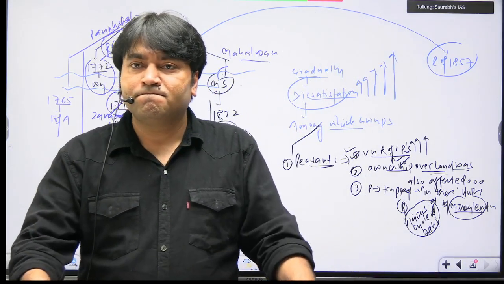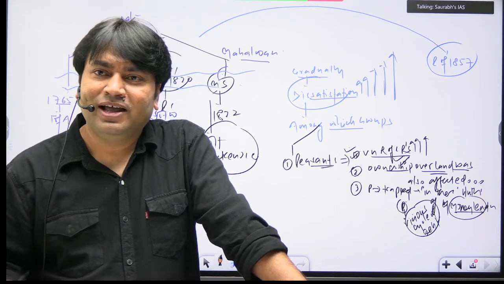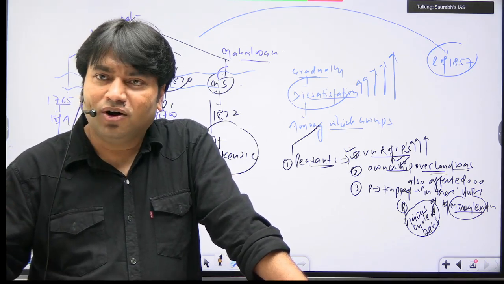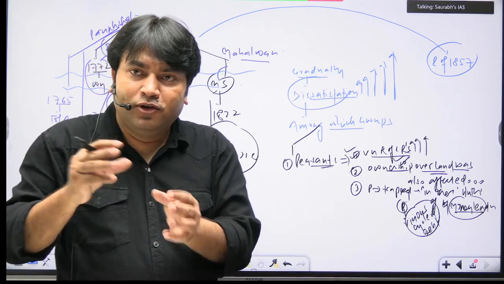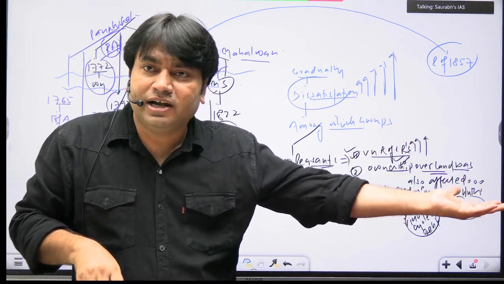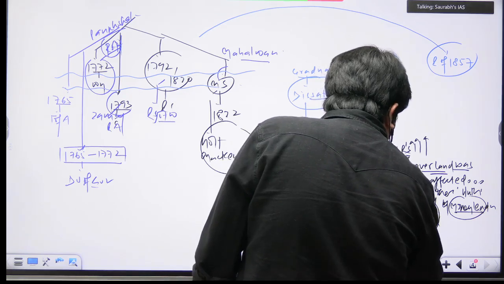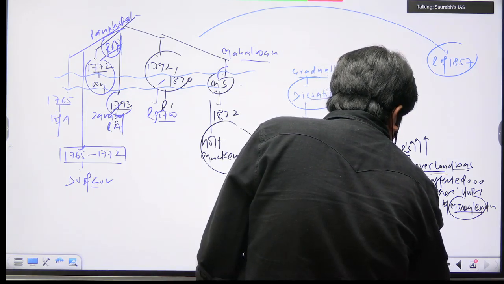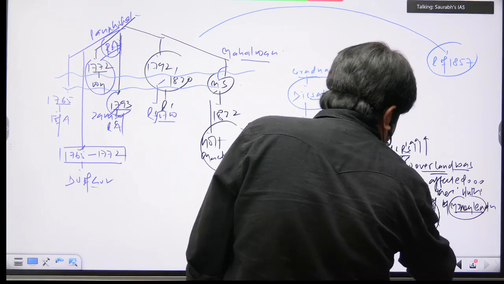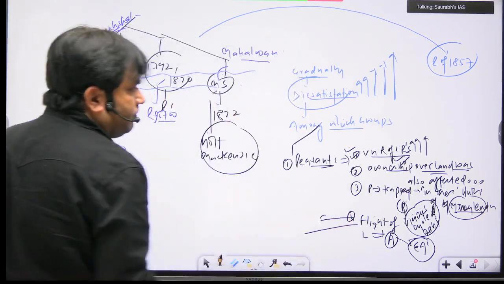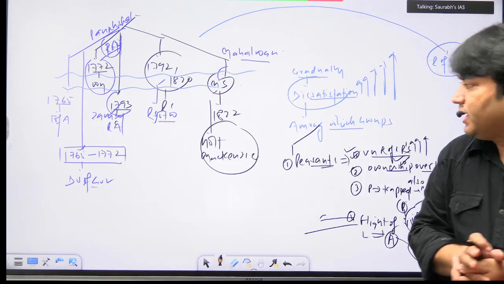Okay, so there are two options: sell your land and migrate to cities to join some other economic activities. This will happen or not? Do you think there will be a flight of labor from agriculture to other economic activities? Yes, this will happen. So write this: flight or migration. You can write that flight of labor from agriculture to other economic activities. And this point we will use later.